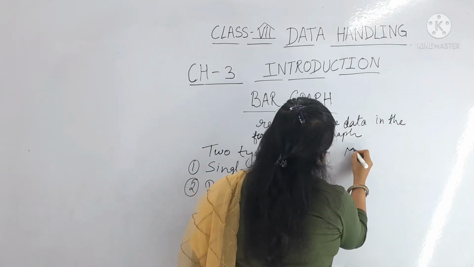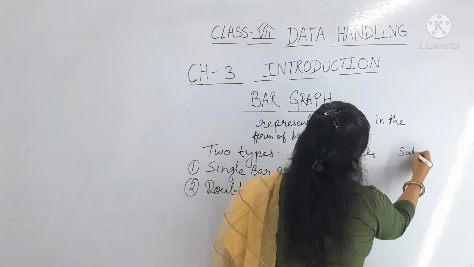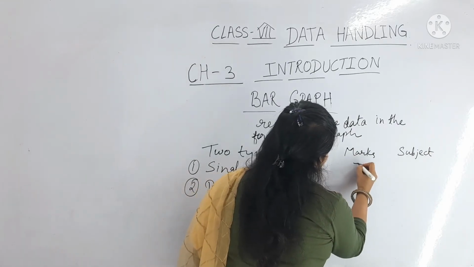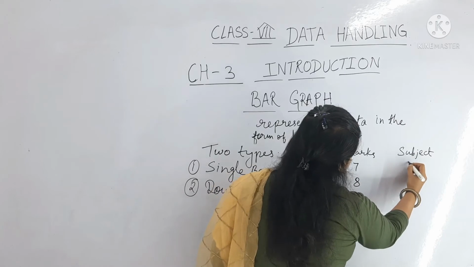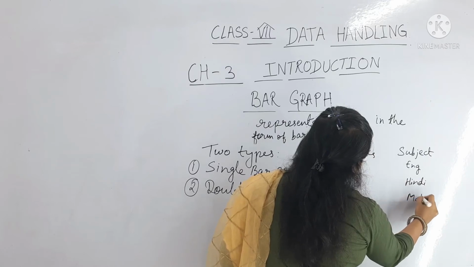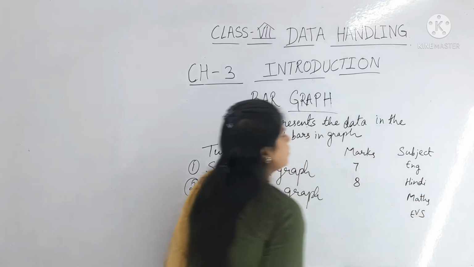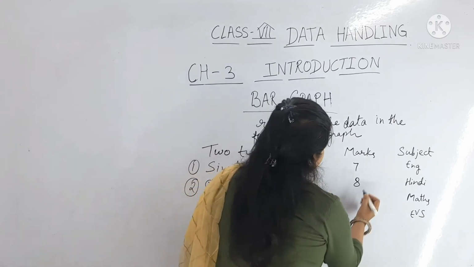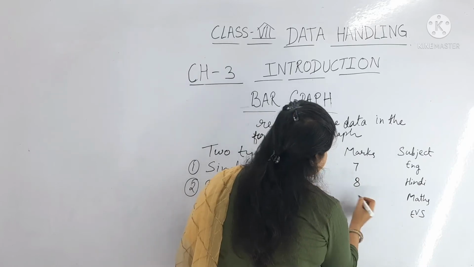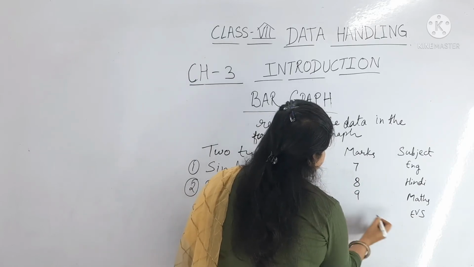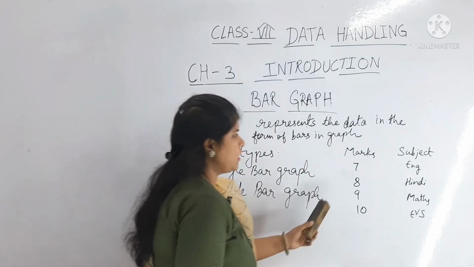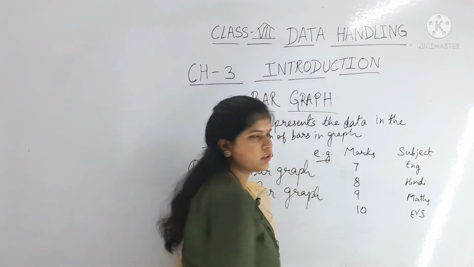For example, here it is given marks and subject. Out of 10, there are 4 subjects: English, Hindi, Maths, EVS. These are the 4 subjects. 7, 8 out of 10, then 9, and for EVS 10. So this is the example we have given for plotting the graph.